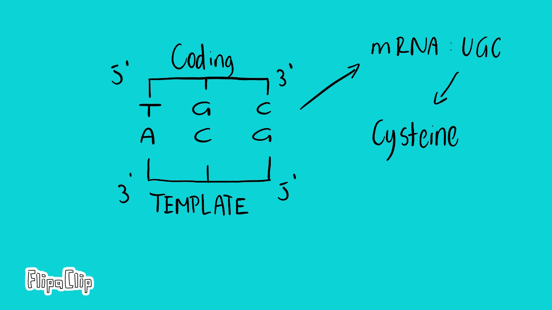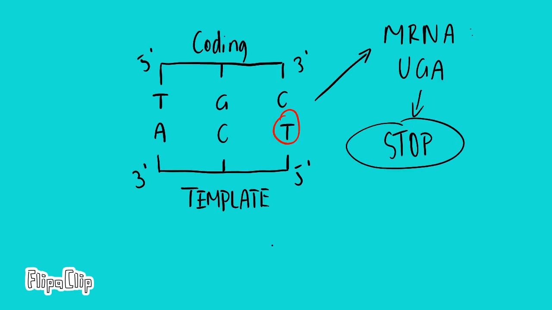Now imagine a point mutation occurred in our original DNA template strand, leading to the segment now being ACT. After transcription, we will have UGA, and if we look at the codon wheel, we can see that UGA codes for a stop codon. This will lead the ribosome to stop translation, and hence the protein will be missing essential amino acids and will not function properly.